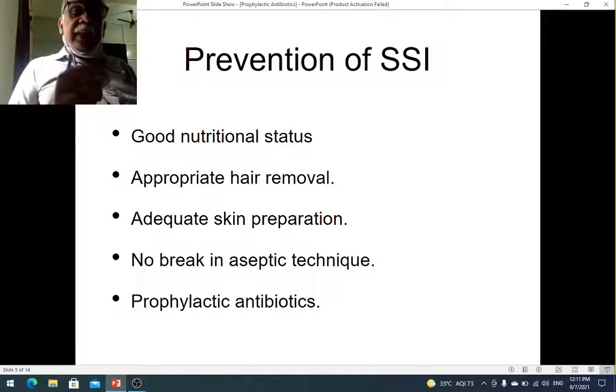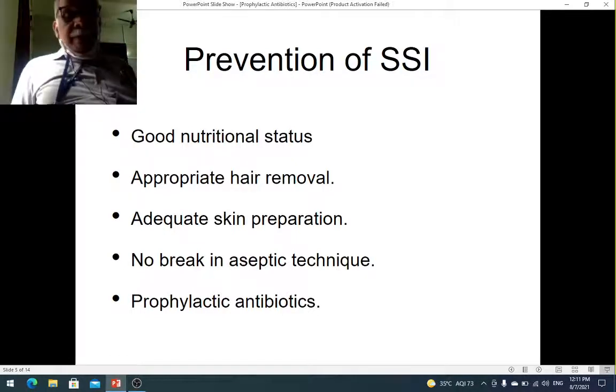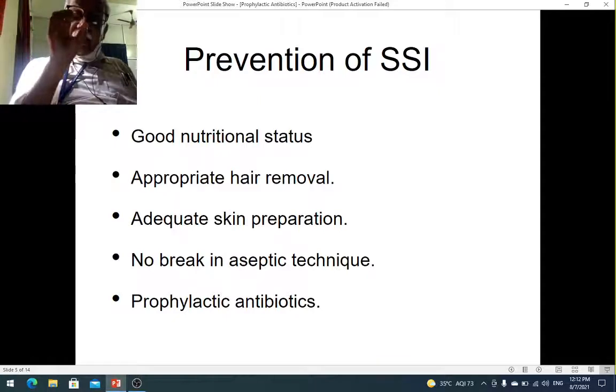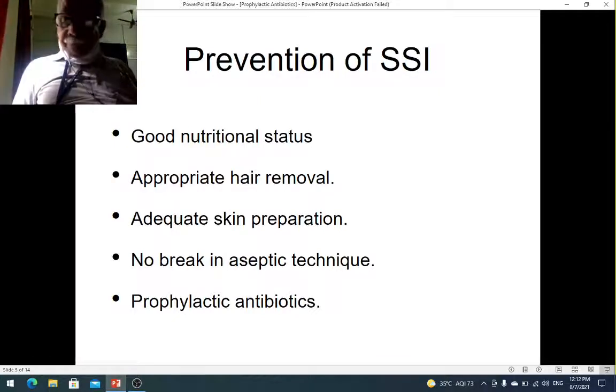There should be no break in the aseptic technique. That is, while doing surgery, asepsis should be maintained. The surgeon and the assistants and everybody should follow all the aseptic techniques. You understand? And finally, the last resort is using prophylactic antibiotics. Now, we do not want to misuse antibiotics, by which I mean we do not want to use antibiotics indiscriminately and produce resistant strains. That is why we limit the use of antibiotics. So prophylactic antibiotics, you give only for a very limited period and in a very selected group of patients.